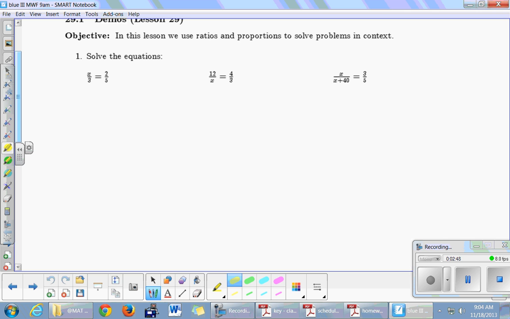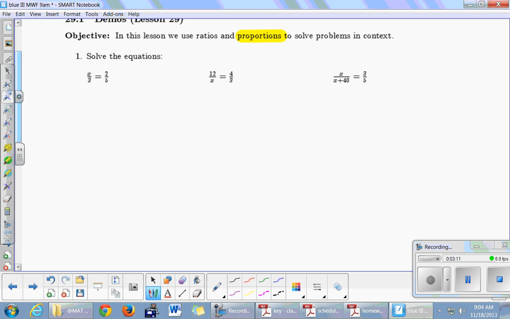Ratio is a single fraction. Keep going, Henry. Nobody knows? Fraction equals fraction? That's a proportion. Yeah. So these are 3 proportions. Fraction equals fraction. All right.